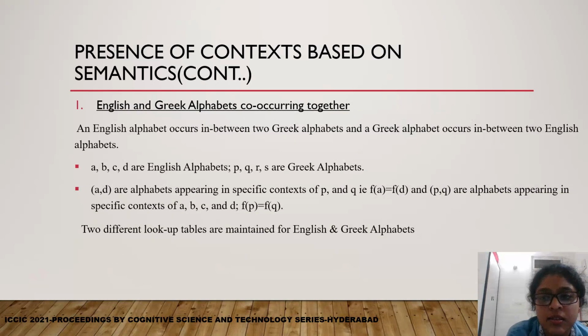We can consider this situation in a scenario where we have a stream of alternately occurring Greek and English alphabets. A, B, C, D are English alphabets, P, Q, R, S are Greek alphabets. A and D occur with the same frequency, P and Q occur with the same frequency. A and D occur in specific contexts of P and Q, whereas P and Q occur in specific contexts of A, B, C, D.